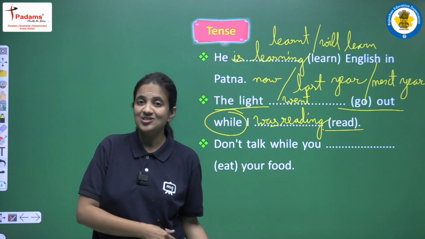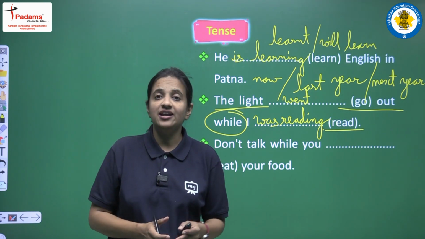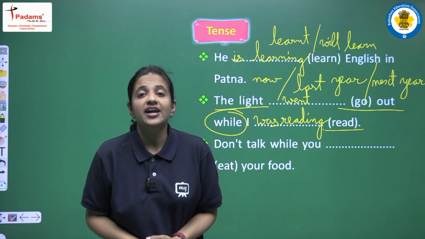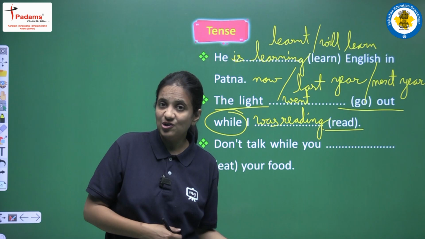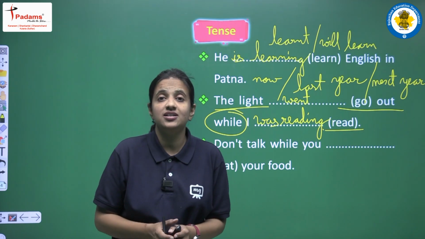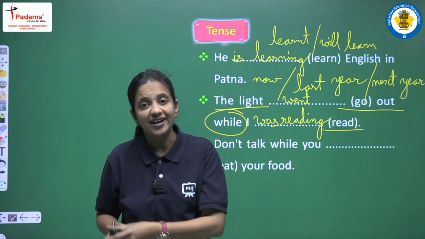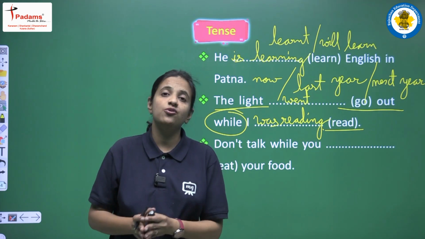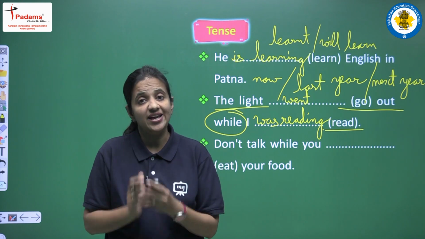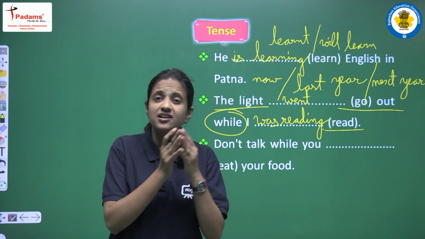After reading the sentence only, you will be able to understand about the action, whether the action was going on, whether it was the action that was continuously going on, or it happened just once. So according to that only you have to use the tense. According to these things you have to fill the blanks. Okay, so this is very important. Try to recognize the correct tense.